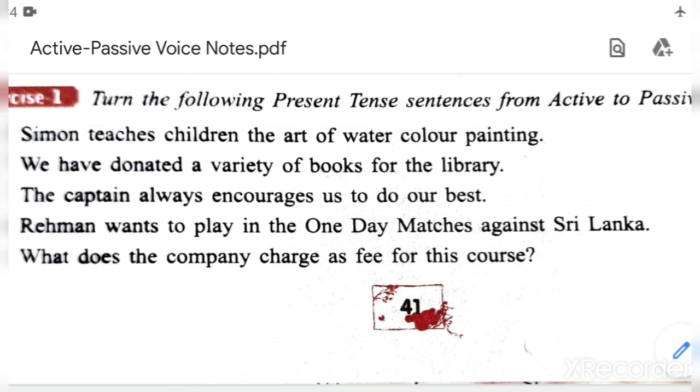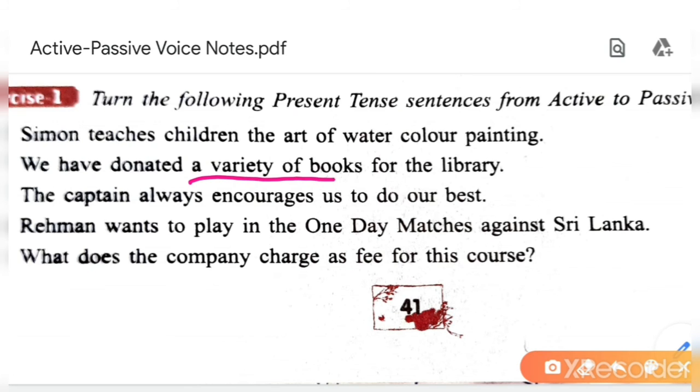So a variety of books have been donated for the library by us. By and object will be at the end of the sentence. Extra words you will take together. Okay, so what is the answer?